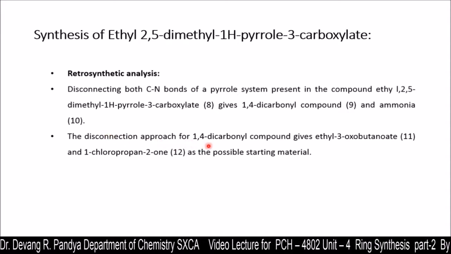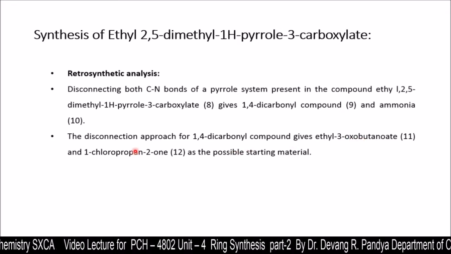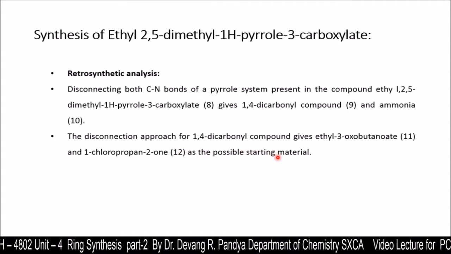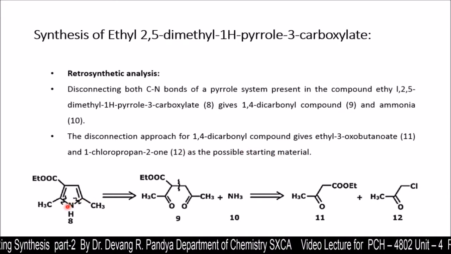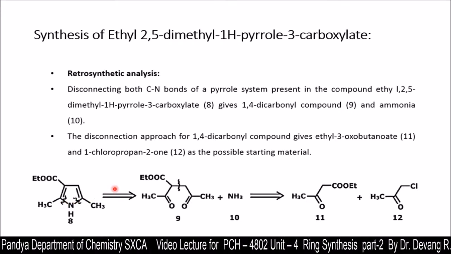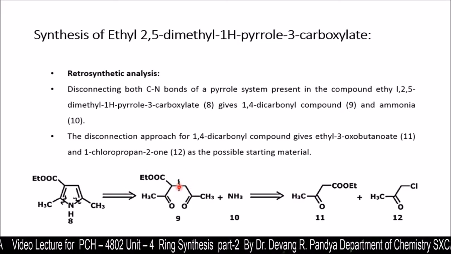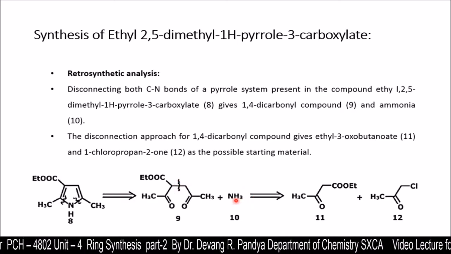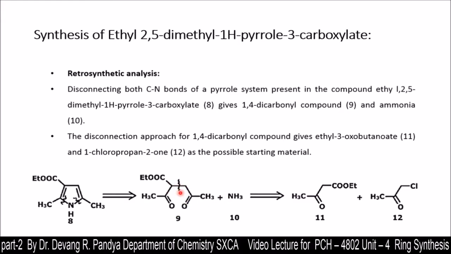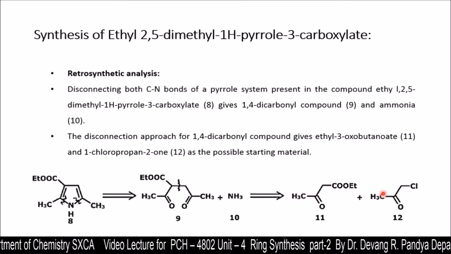The disconnection approach for the 1,4-dicarbonyl compound gives ethyl 3-oxobutanoate, that is structure 11, and 1-chloropropan-2-one, that is structure 12, as the possible starting materials. So here you can see from the heteroatom, two wiggly lines are placed, so it is a C-N disconnection. You need to write the C-N disconnection over here. That will give us this dione, and that will disconnect from this. So the wiggly line is shown over here. When you disconnect this one, we get ammonia from this, and this other synthetic equivalent, when disconnected, gives the ester and this chloro derivative, an acid chloride.